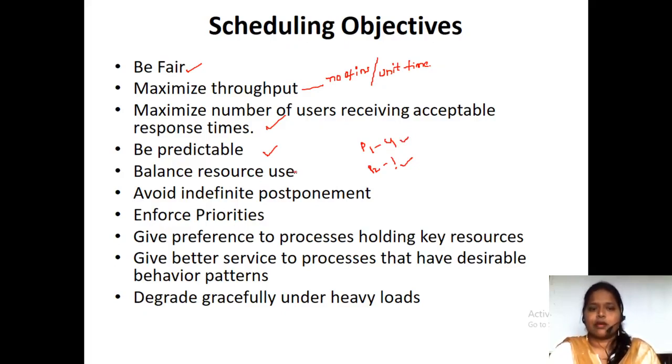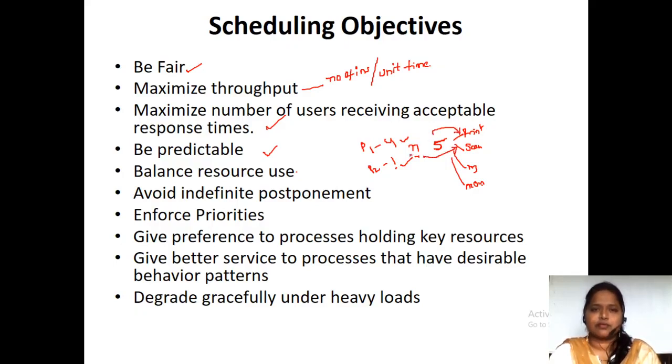Balanced resource use. Suppose you have 5 resources, like a printer, a scanner, some memory, and a mouse. All these are resources, and we have to balance them. Suppose n number of tasks are there; we should not allocate most of the tasks to the printer or most of the tasks to the scanner.